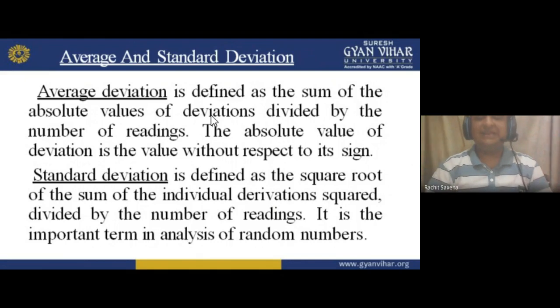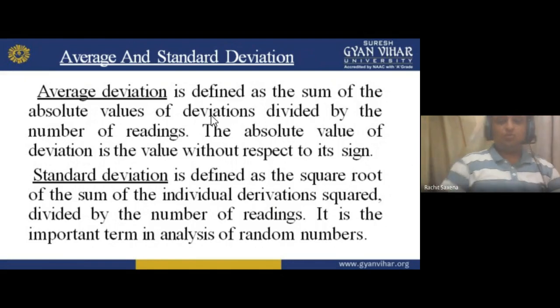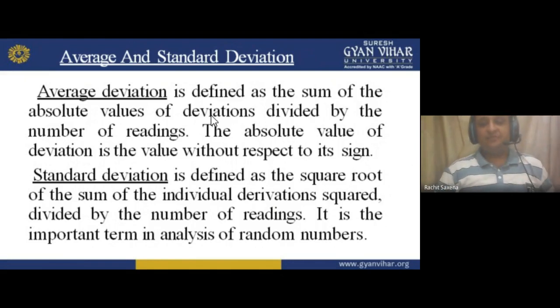Okay. Now standard deviation. Standard deviation is defined as the square root of the sum of the individual deviations squared, divided by the number of readings. It is an important term in the analysis of random numbers.